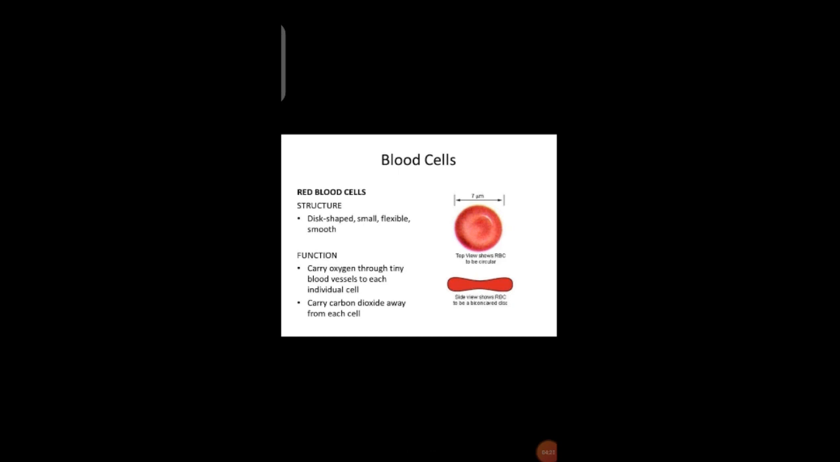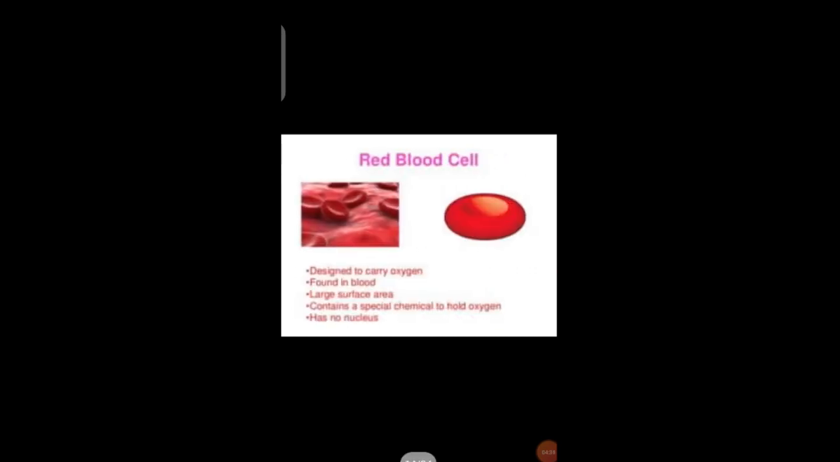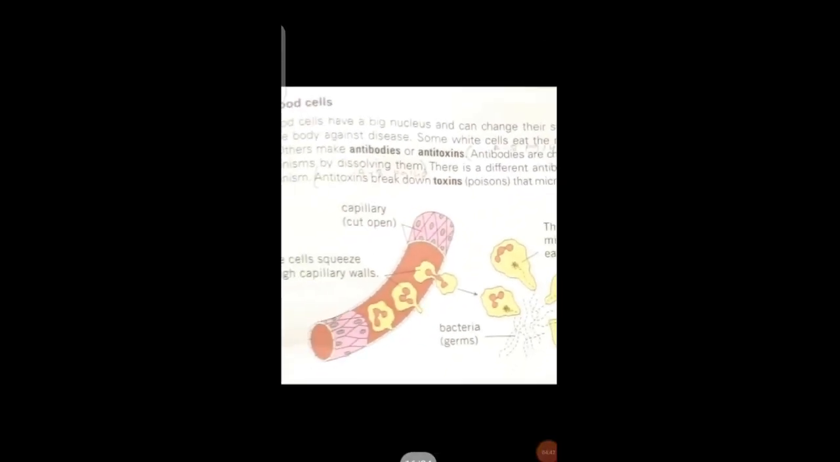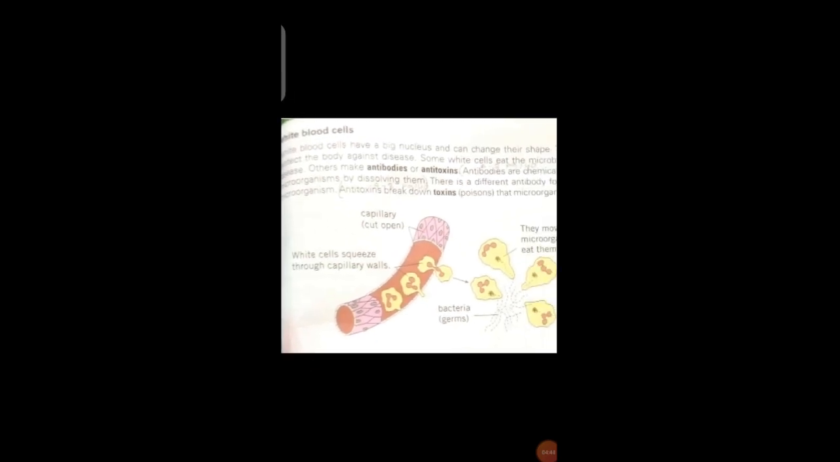What is the function? Carry oxygen through tiny blood vessels to each individual cell. Carry carbon dioxide away from each cell. As it takes the oxygen to each cell and brings back carbon dioxide from each of the cells. Okay. Now we will talk about the white blood cells. White blood cells basically are the antibodies or the defense mechanism of your body, and if any microbe enters your body to cause any diseases,